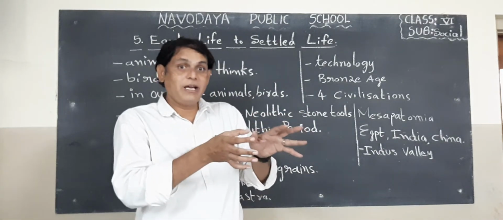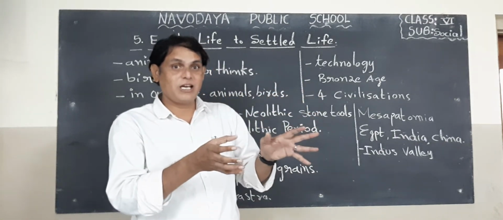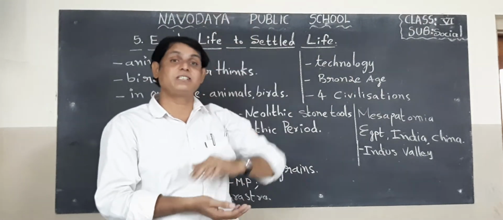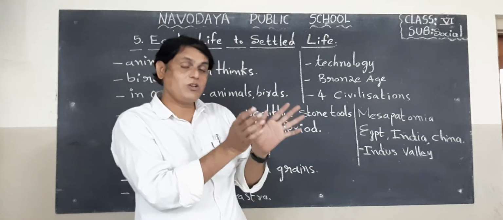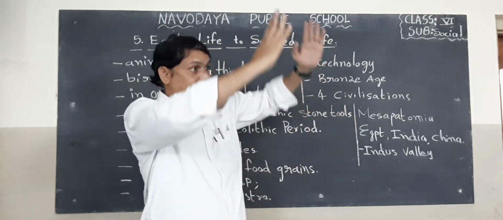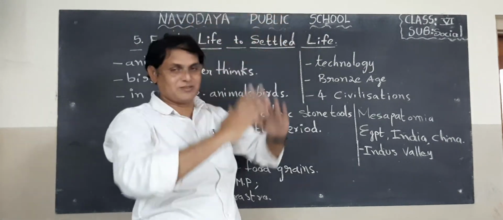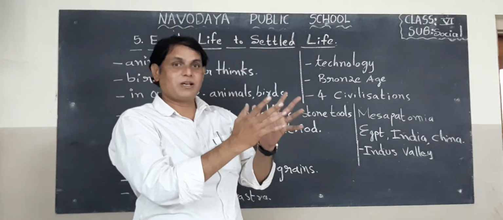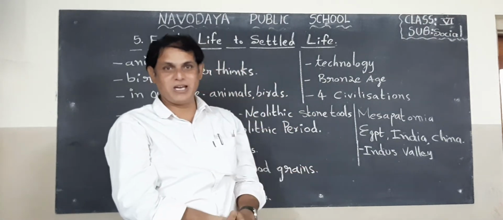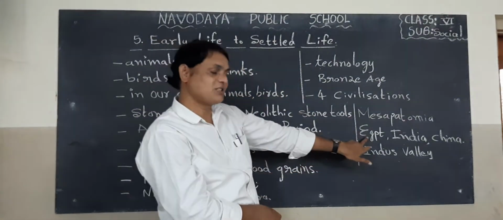We can find Egyptian civilization from many thousands of years ago, that means 4,000 or 5,000 years ago. How can we know? If you go to Egypt, we can find large and big pyramids. They are the tombs of the pharaohs. Pharaohs means the kings of the Egyptian empire. That is Egyptian civilization.